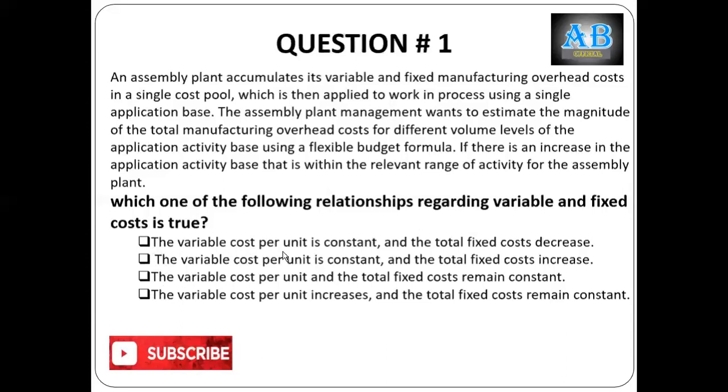The variable cost per unit is constant. Yes, this is the characteristic of the variable cost. Variable cost per unit is constant, but in total, it always varies. And the total fixed cost decreases. No, total fixed cost remains constant. So this is from where we concluded that this is not a right answer. So I have crossed it. Variable cost per unit is constant. Yes, it remains constant.